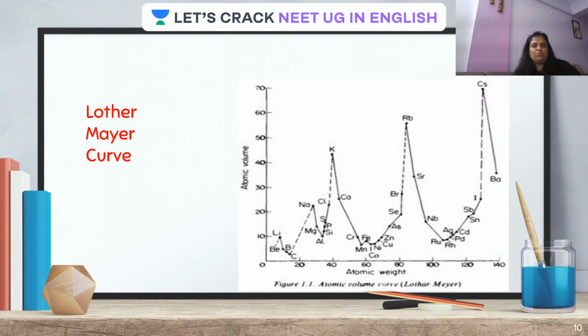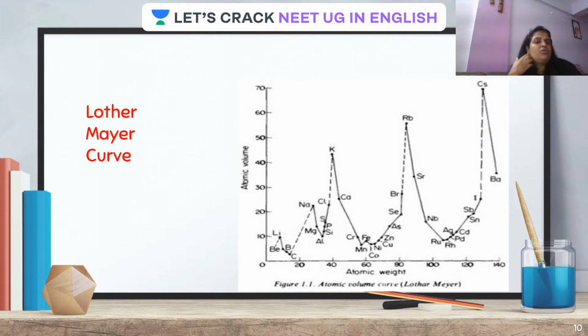Lothar Meyer is a person who stands out different from others. How come he stands out different? Because all of them did classification in a tabulated form. But Lothar Meyer did the classification in a graphical form. He just drew a graph with atomic volume with respect to atomic weight, and he got this pattern. The pattern you can see.